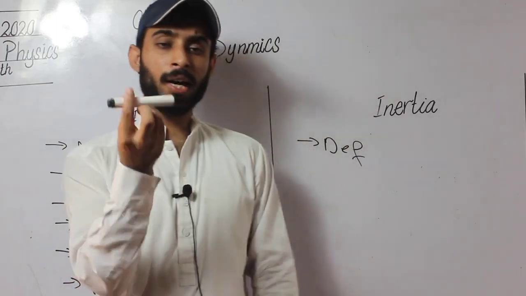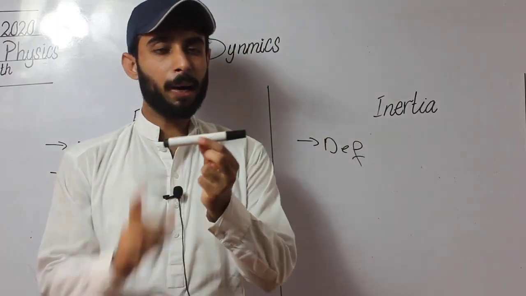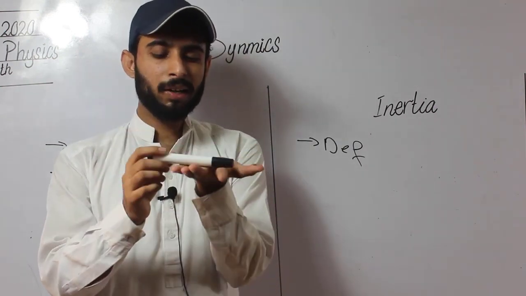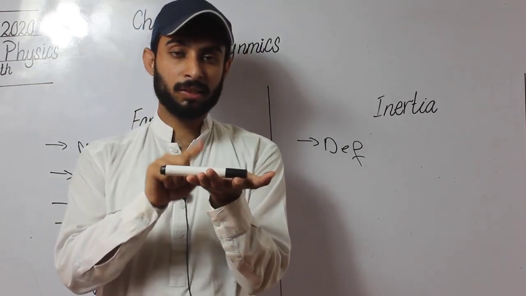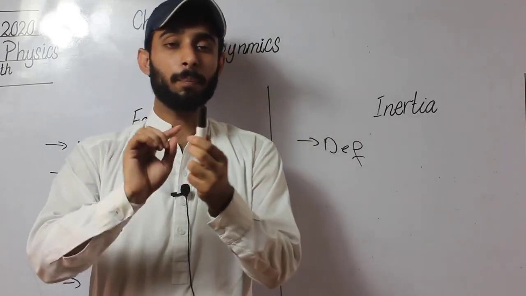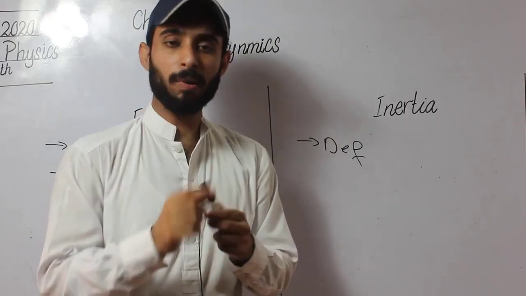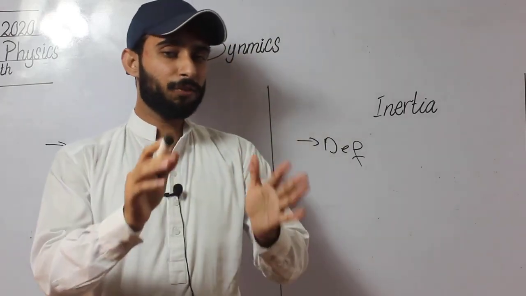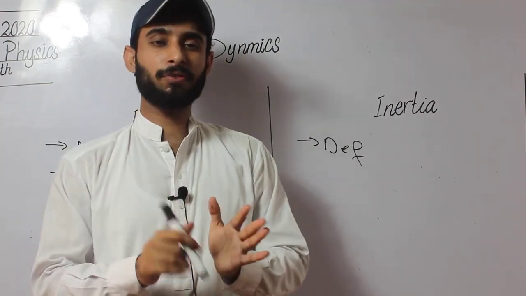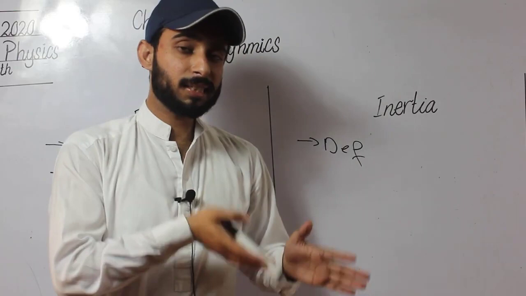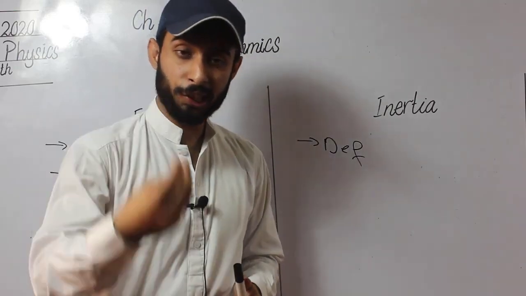Here I have a ball point pen, and its mass is very small. Whenever I change its state from rest to motion, it resists, but its inertia is very small because its mass is small. On the other hand, if I change the state of the desk from rest to motion, the desk also resists its change.